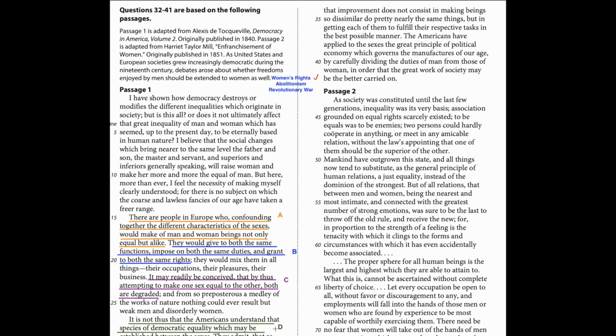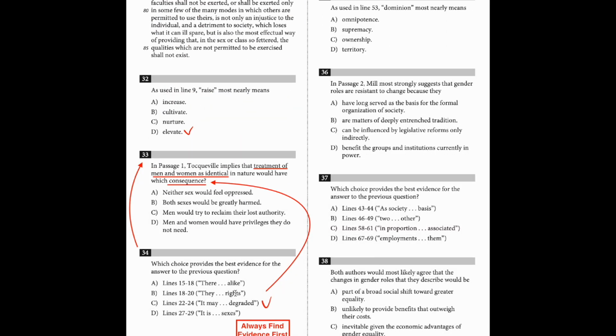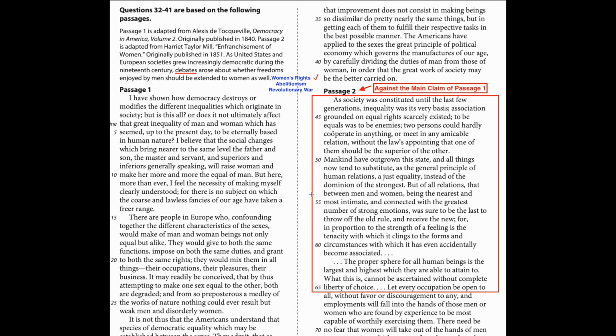Choice A, B, and D all mention the equality between men and women, but not the consequences, while choice C not only talks about the equality, but also the consequence, which is here. Make one sex equal to another, both are degraded, so the evidence is C. Then we go back to question 33. It's pretty obvious that the answer should be B because degrading the evidence is paraphrased into harmed here.